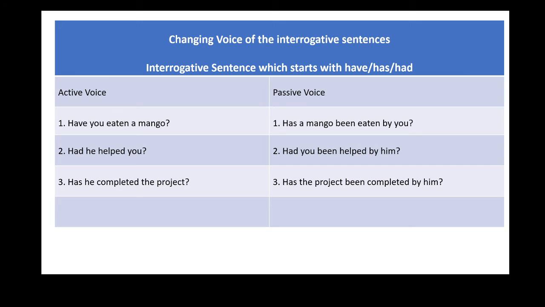The next example is, had he helped you? The next example is, has he completed the project? These are interrogative sentences beginning with helping verb of to have. First of all, we have to transform them into assertive form, such as the first example will be, you have eaten a mango full stop.